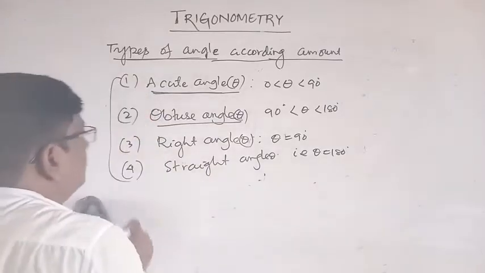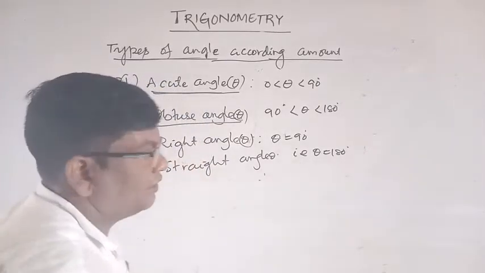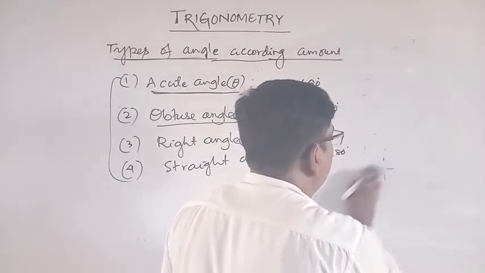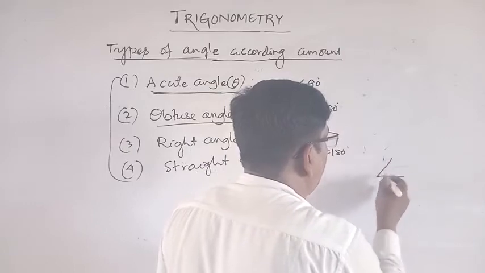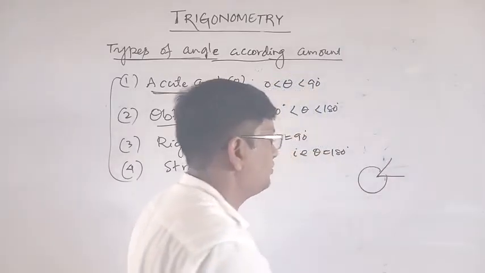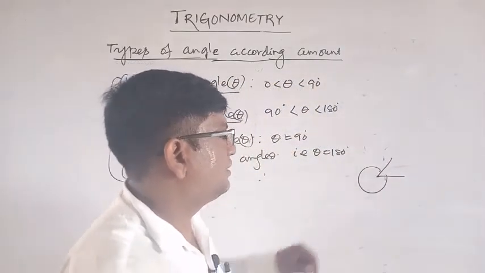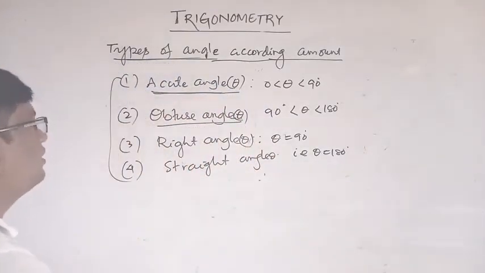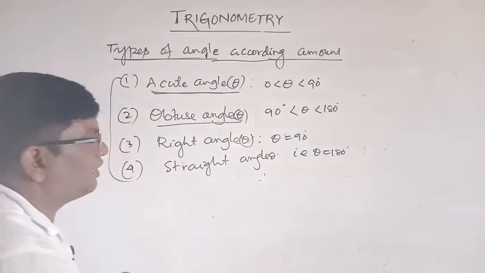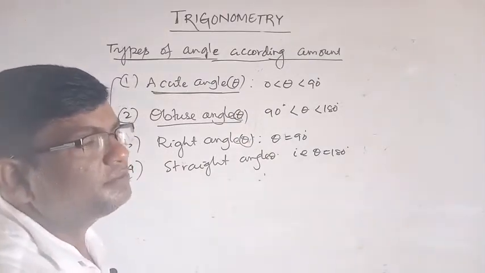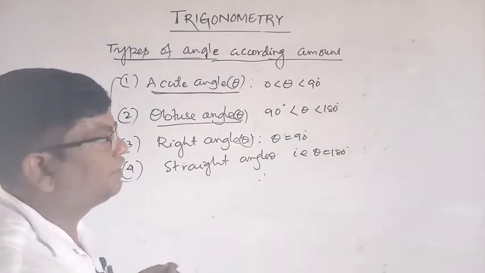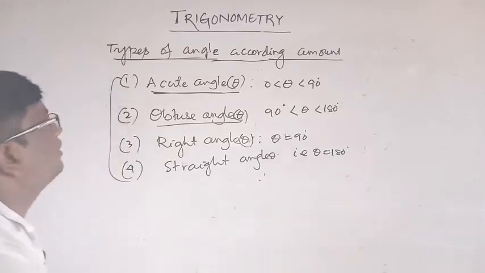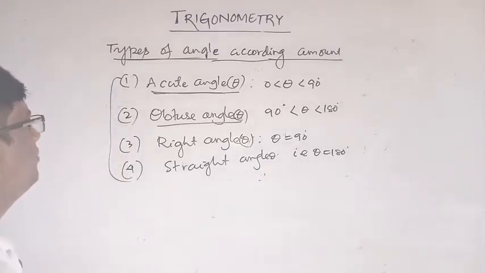These four are important. Reflection angle means, suppose this is the angle and its reflection is like this. Okay, its reflection is like this, or this is called co-terminal angles. Co-terminal angles means the sum or difference is a multiple of what? Of 360 degrees. Okay. Now these are the angles according to amount.